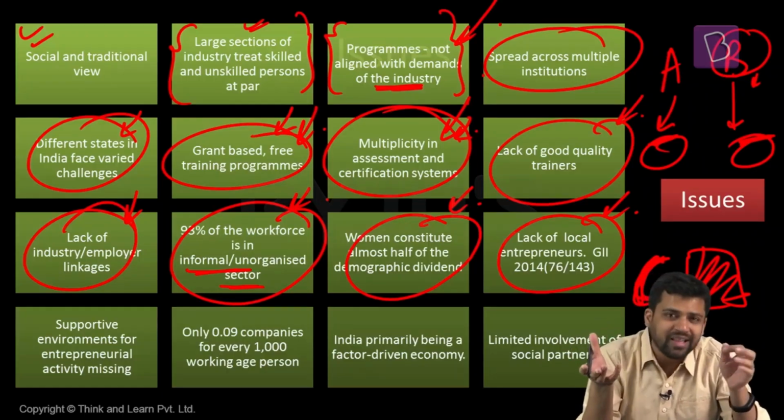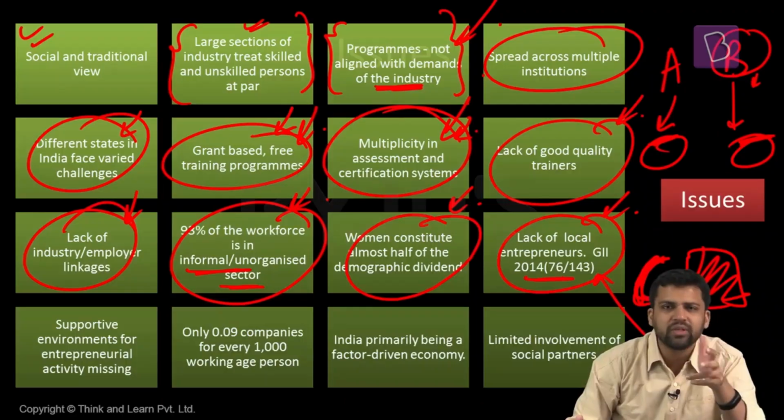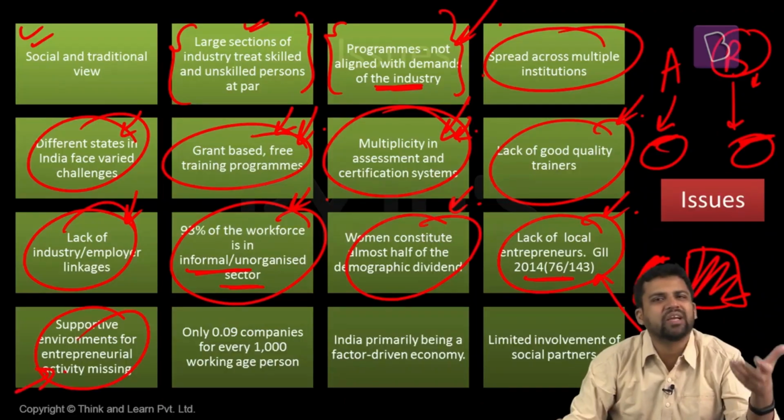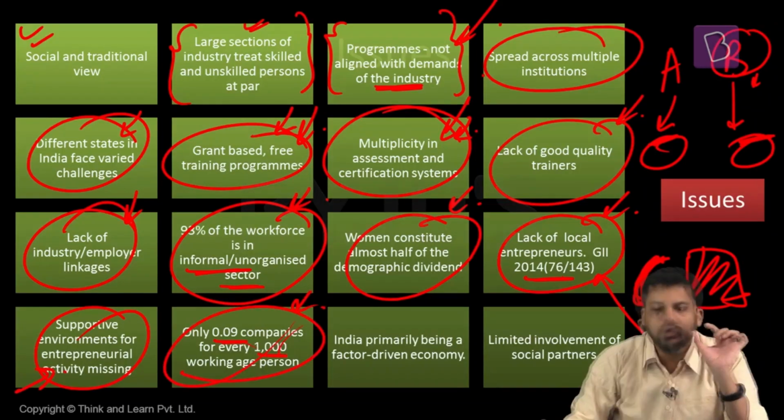But when it comes to entrepreneurship and innovation, we also do not perform well. When it comes to innovation, our rank is somewhere around 76 out of 144 countries. So we are not very innovative. The support environment required for entrepreneurs is also lacking. We have hardly 0.09 companies for every 1,000 working age population.